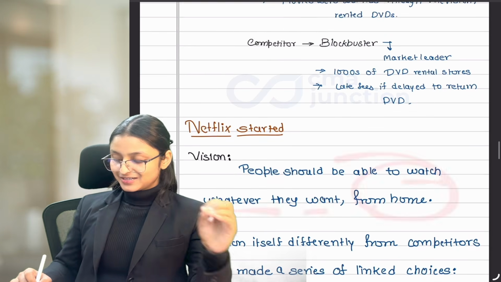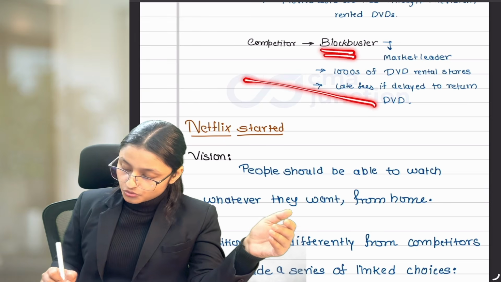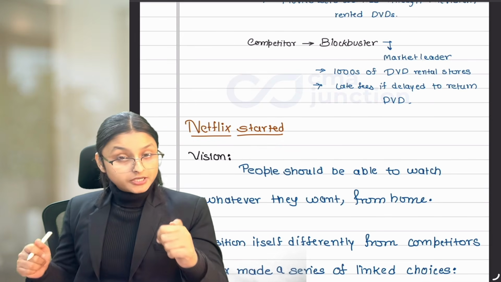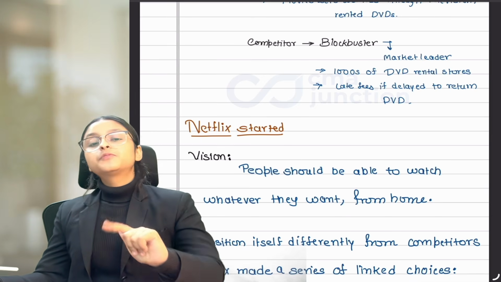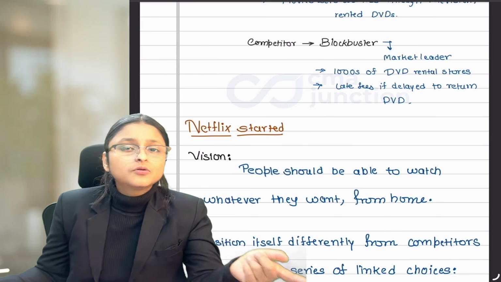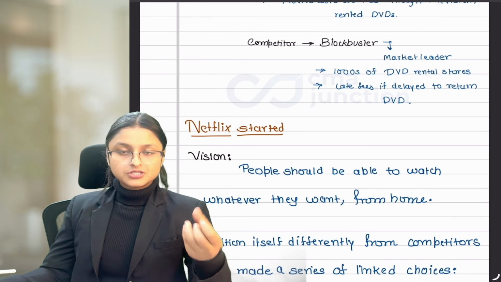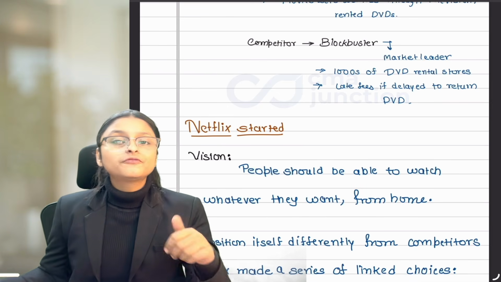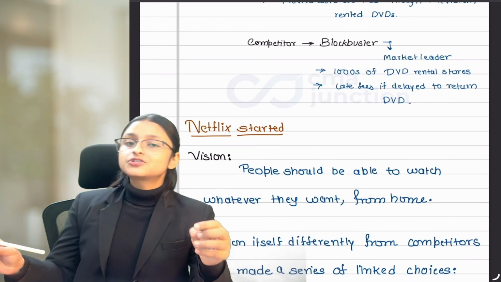Now think about it. To get the DVDs from Blockbuster, you need to go to their stores. But Netflix said that for us, if you want the DVDs from us, then you need not go anywhere. We'll provide it to your home. Now, how is it possible? So Netflix used the technology, that is internet. Though internet was weak, it was available for opening websites or sending emails, right?